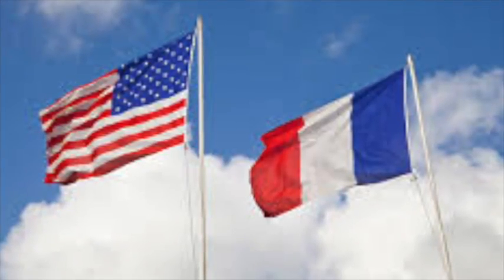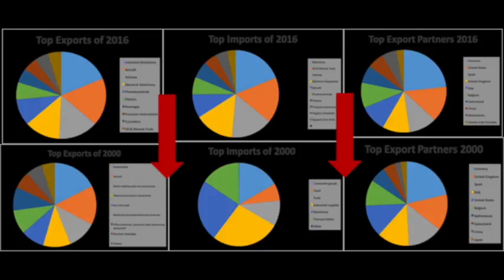Now that we have considered with whom France is trading, we should consider what France is trading. In the year 2000, France's top export was vehicles, but in 2016, vehicles were ranked third behind industrial machinery and aircraft. This could be a result of France's growing foreign direct investment. It is probably more efficient to produce the cars outside of the country than to manufacture and export them.